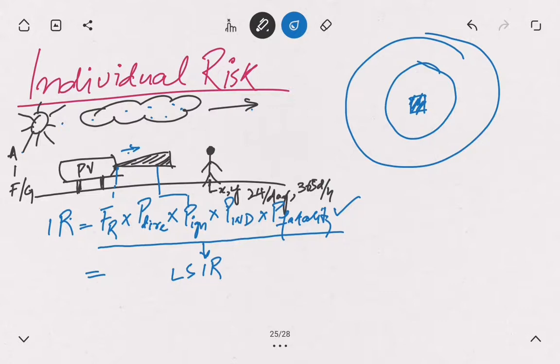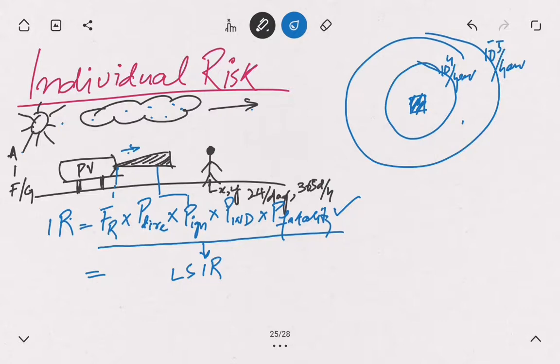So for example, the study will show the location specific risk in contours, like for example this is 10^-4 chances of fatality per year, and this is 10^-5 chance of fatality per year.